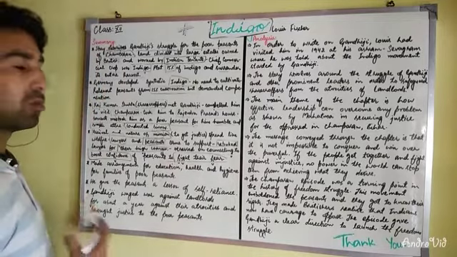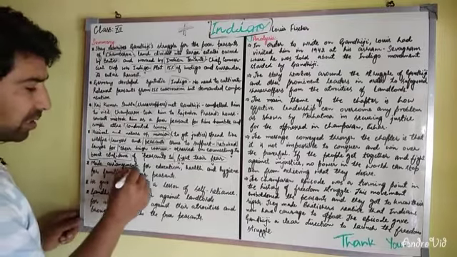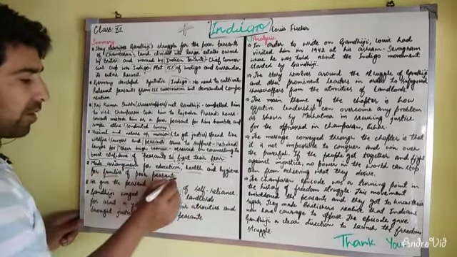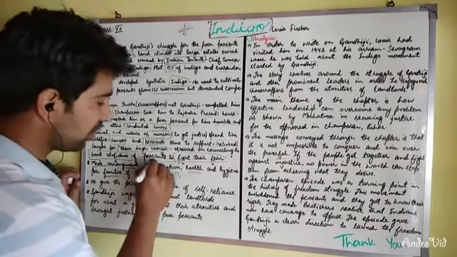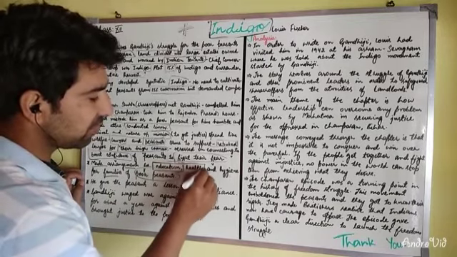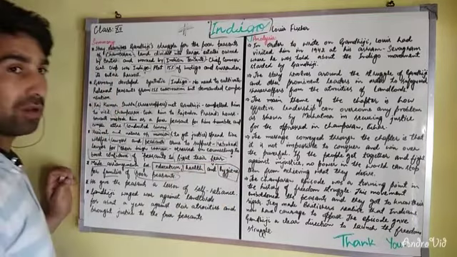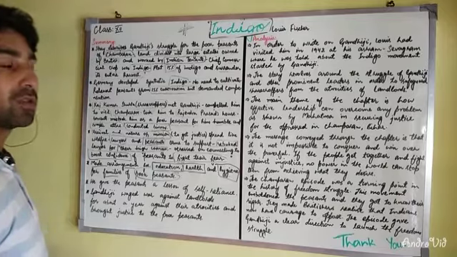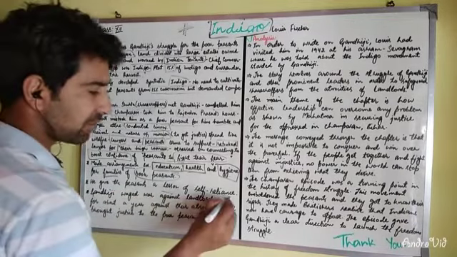That means they should be able to stand on their own feet. So he made arrangements for education, health, and hygiene for these poor peasant families. What Gandhi did, first of all, he said that we need to educate these people, because when education is there, they know their rights and what their regulations are. So we need to educate them, and we need to give them proper health and hygiene. So he started this work. He gave the peasants a lesson of self-reliance.